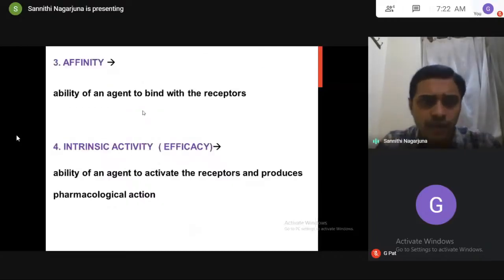Coming to another two terms, affinity and intrinsic activity. What is affinity is easy to understand. If a compound has affinity, it means it has the ability to bind with the receptors.